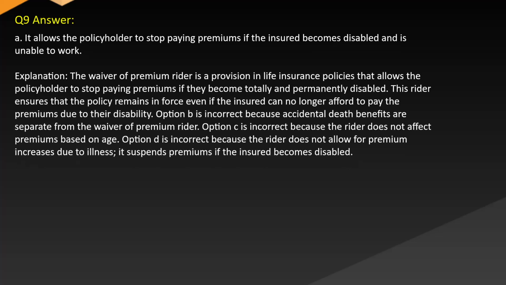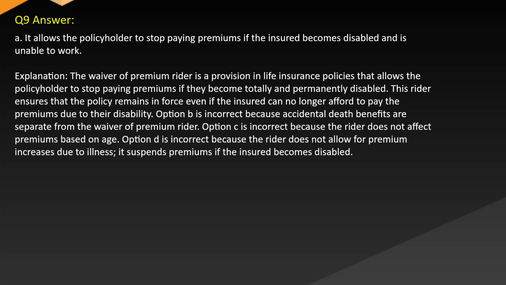Answer A. It allows the policyholder to stop paying premiums if the insured becomes disabled and is unable to work. Explanation: the waiver of premium rider is a provision in life insurance policies that allows the policyholder to stop paying premiums if they become totally and permanently disabled. This rider ensures that the policy remains in force even if the insured can no longer afford to pay the premiums due to their disability.